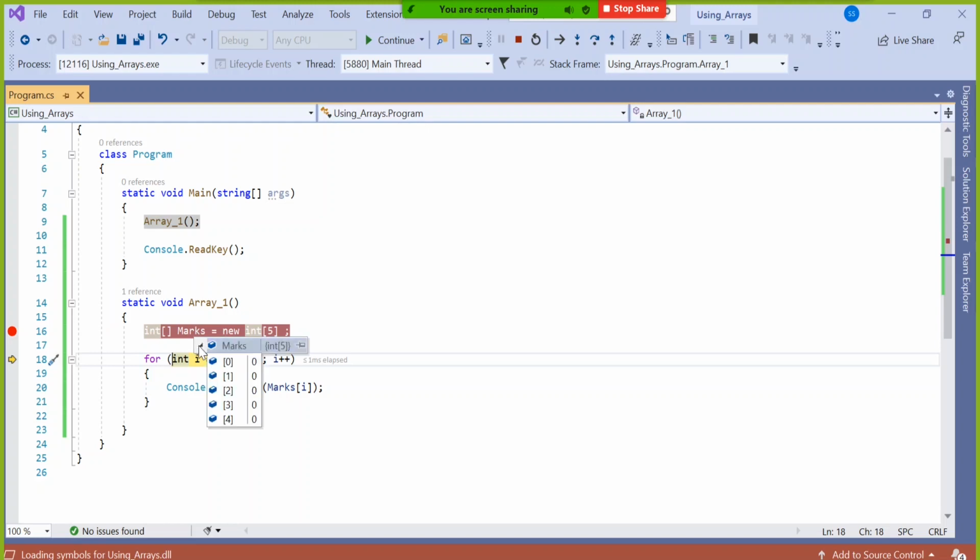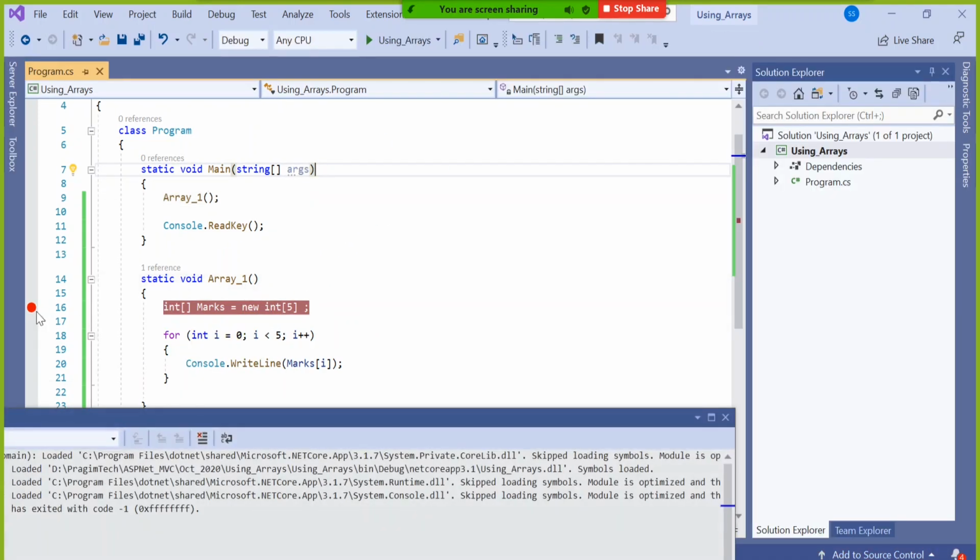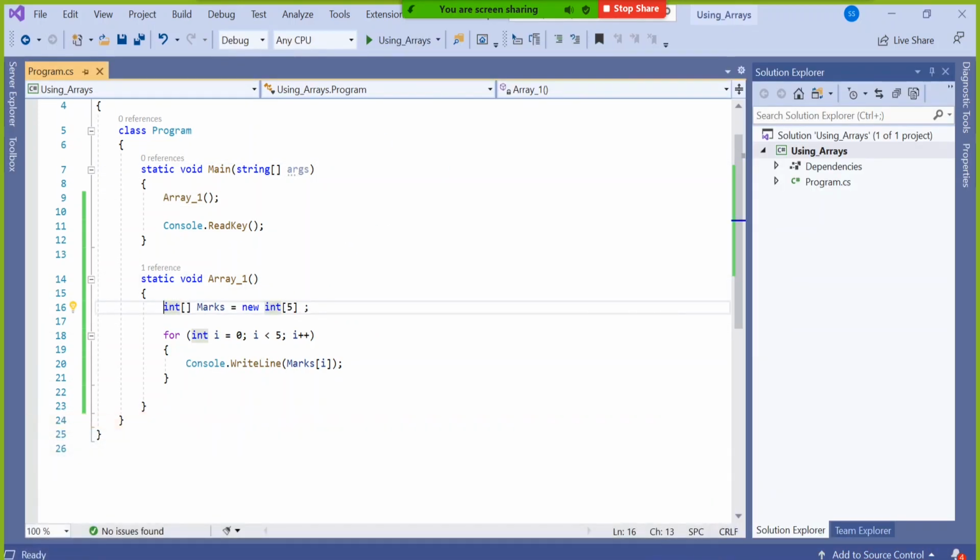Have a look. The integer default value is 0, that's why it gives 0, 0, 0, 0. The string default value is null. If it is a string array, it will give null, null, null, null everywhere. This is called declaration without value assigning, but this is called declaration as well as assigning the values.